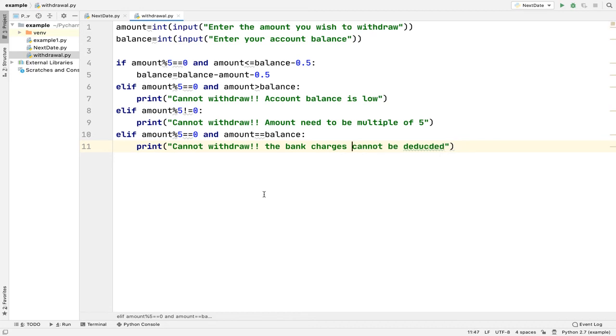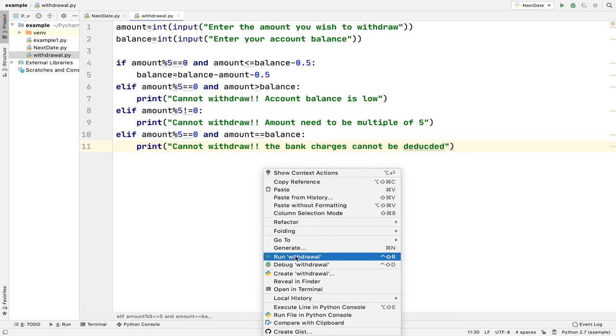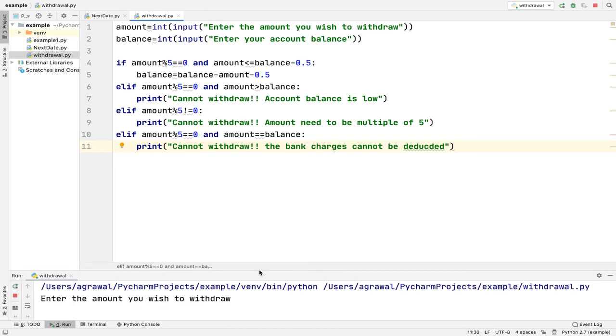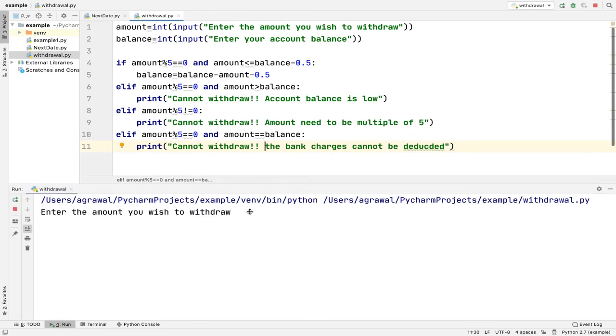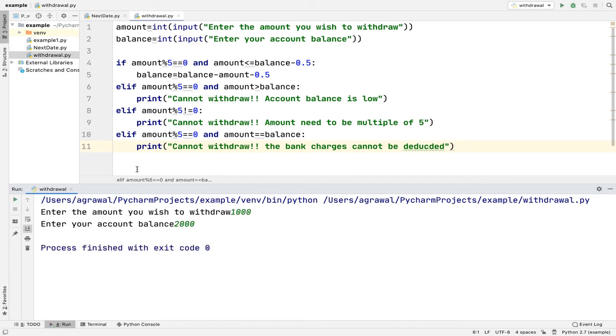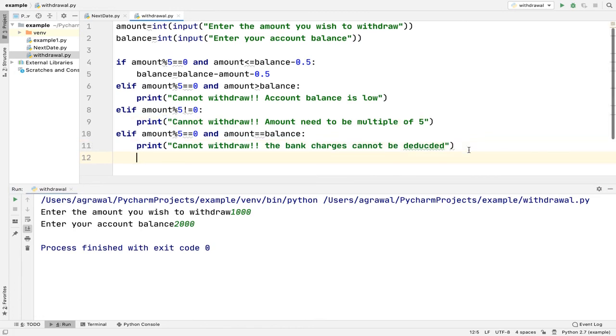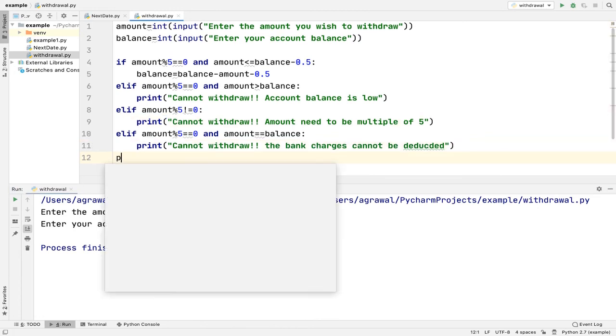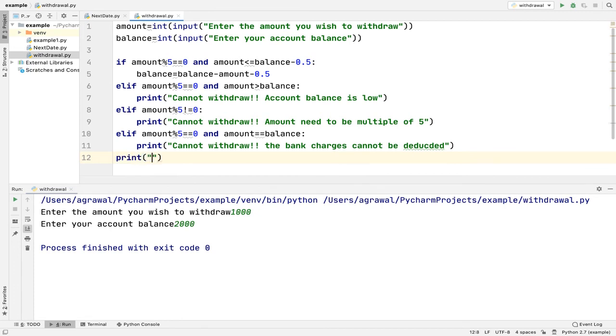Okay, now let us try to execute this example. It is asking me to enter the amount you wish to withdraw. First I will enter the correct amount, which is a multiple of 5. Also I will enter a correct balance which is greater than the withdrawal amount. At the end we have to print what is the final balance. I forgot to print that, so over here I will print final balance.